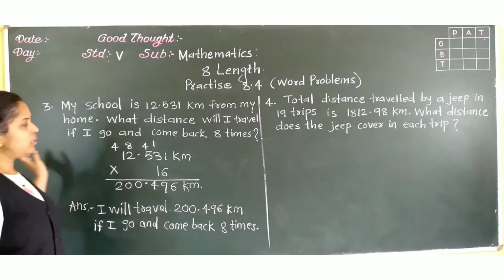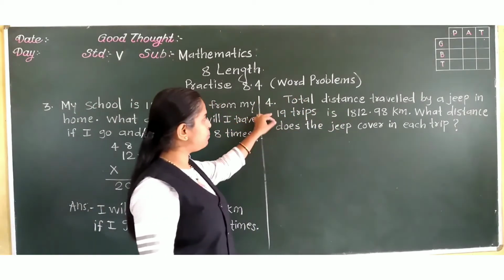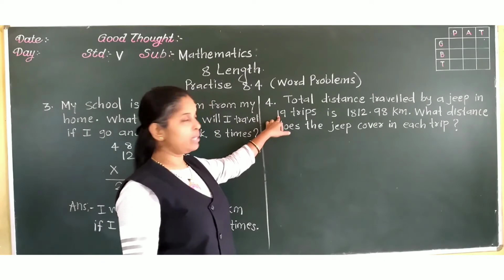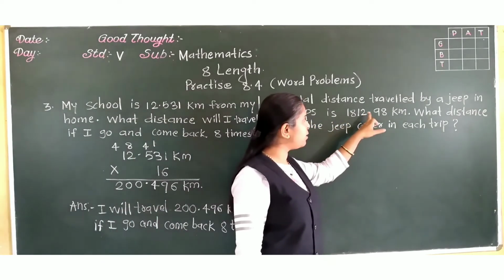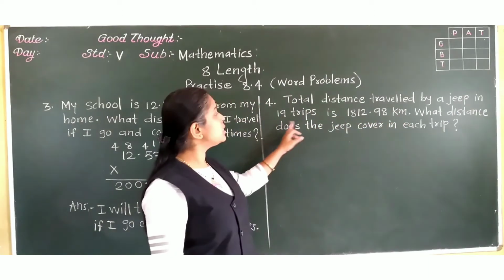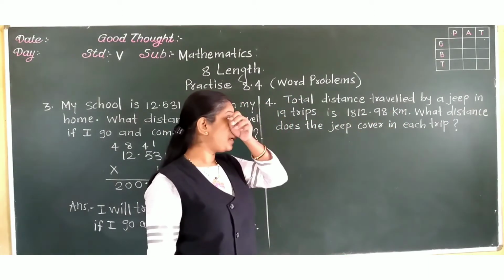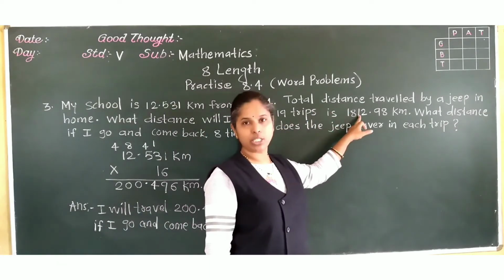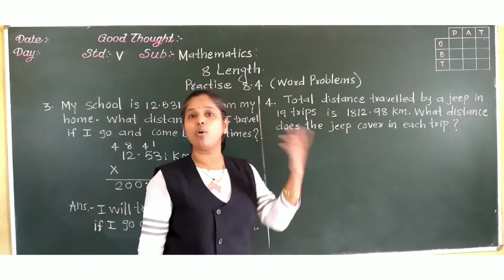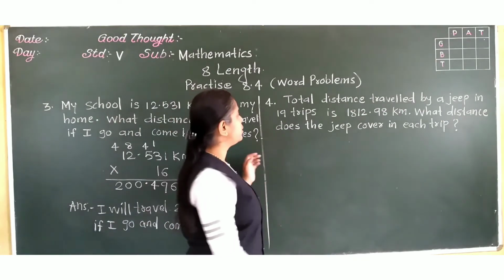Okay. Now next: total distance traveled by a jeep in 19 trips is 1812.98 kilometers. What distance does the jeep cover in each trip? Means 19 times this much distance is covered. So in one trip, how much distance is covered? That means we have to do division.